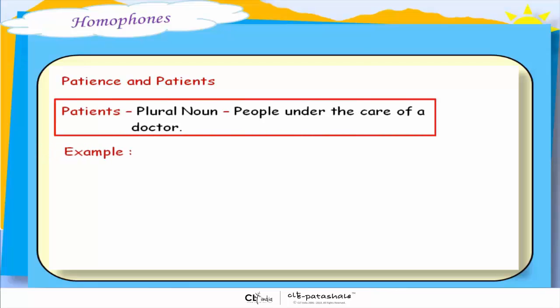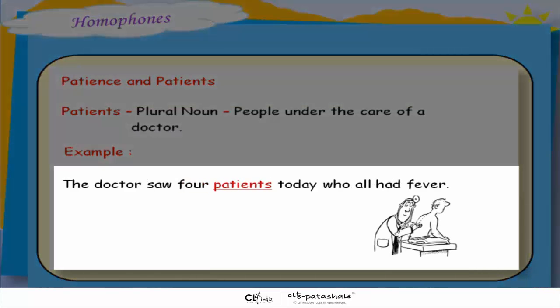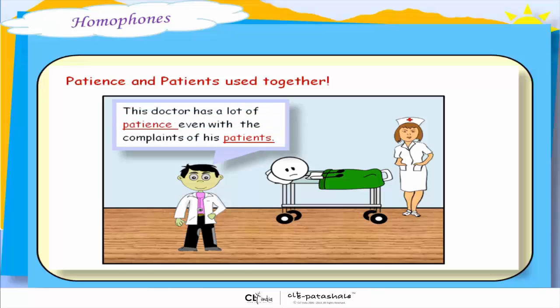Patients, which is a plural noun, means people under the care of a doctor. The doctor saw 4 patients today who all had fever. Let's use patience and patients together. The doctor has a lot of patience even with the complaints of his patients.